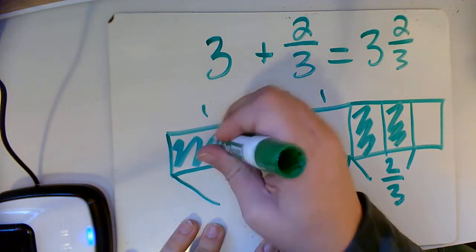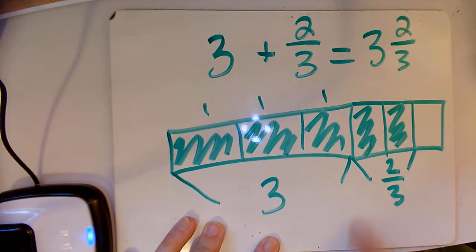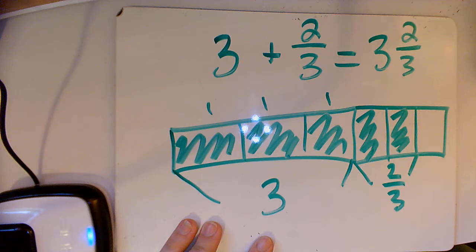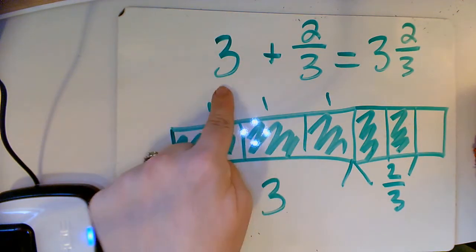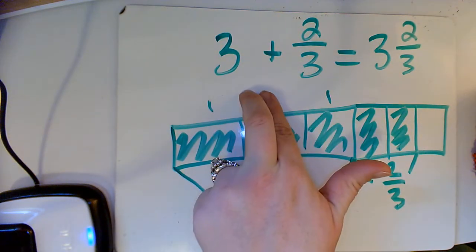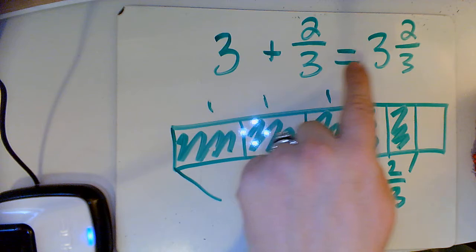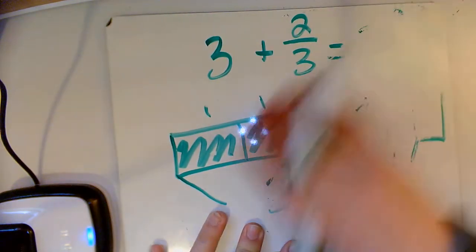When I add all those together, I have 3 and 2/3. Okay? All right, so when we add a whole number plus a fraction, you just read them together. 3 plus 2/3 equals 3 and 2/3. Like I said, the adding's pretty easy.